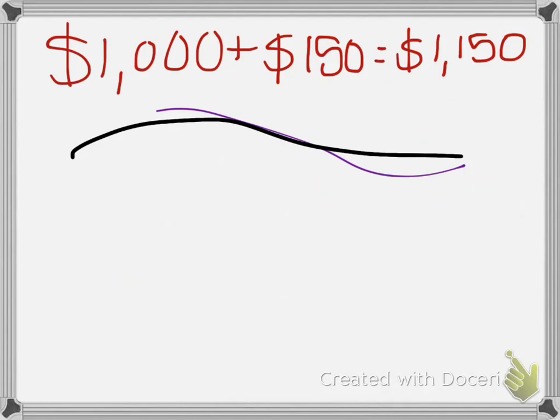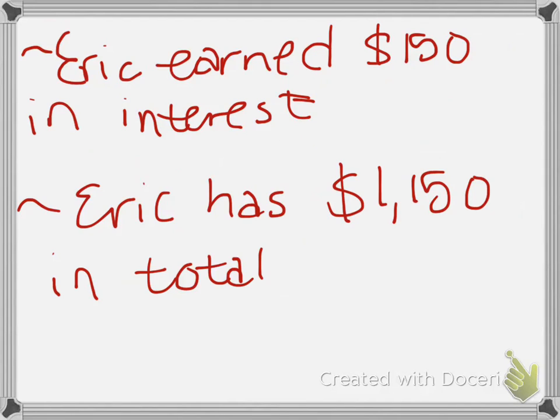So that's it. Don't forget this would be a 2-part problem, so the answers would be Eric earned $150 in interest over 3 months, and Eric has $1,150 in all.